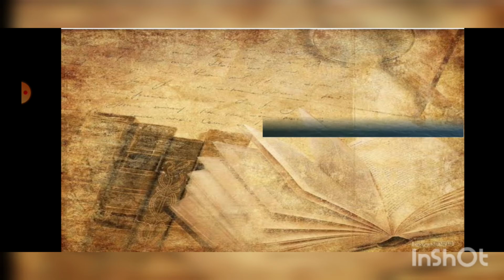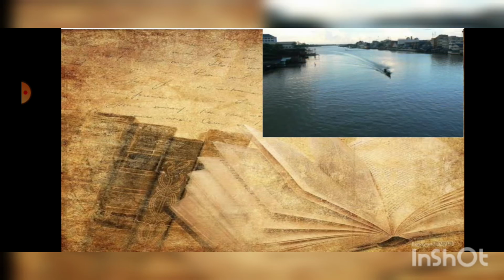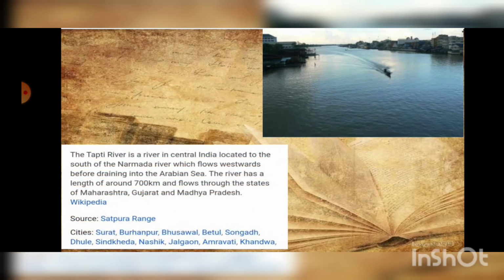Let's talk about the next river here. The beautiful picture that you are seeing on this screen. This is the beautiful Tapti River, and it is a river in central India located to the south of the Narmada River, which flows westwards before draining into the Arabian Sea. The river has a length of around 700 kilometers and flows through the states of Maharashtra, Gujarat and Madhya Pradesh.